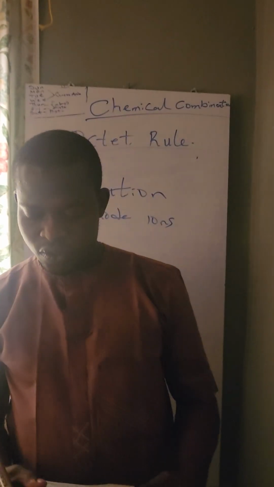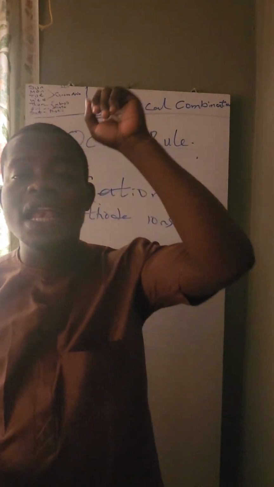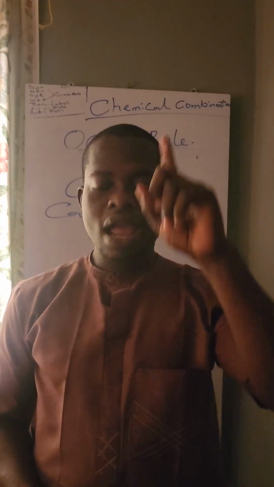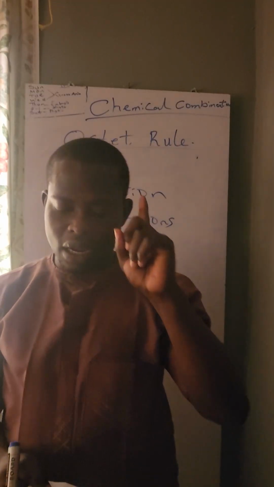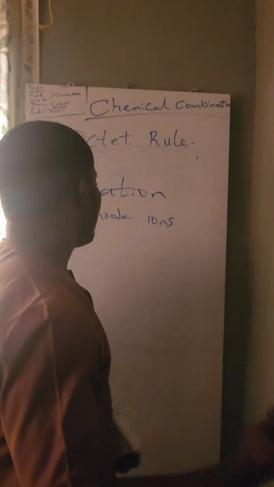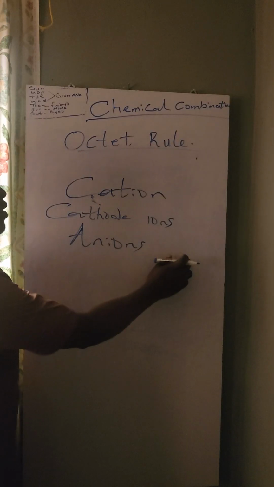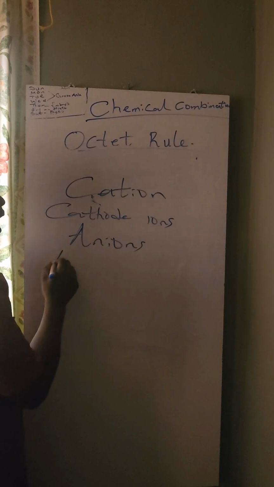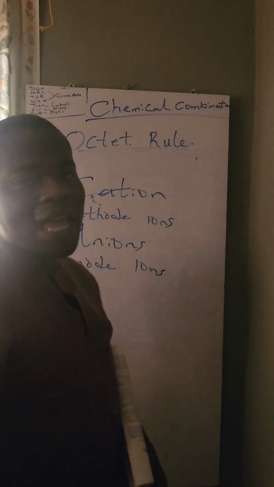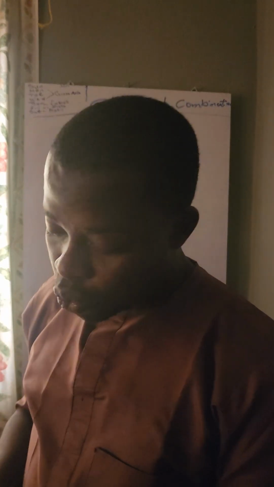While an atom that gains one or more electrons forms a negatively charged ion called an anion. The full meaning of anions is that it is just a short form of anode ions. Cations, cathode ions. Anions, anode ions.